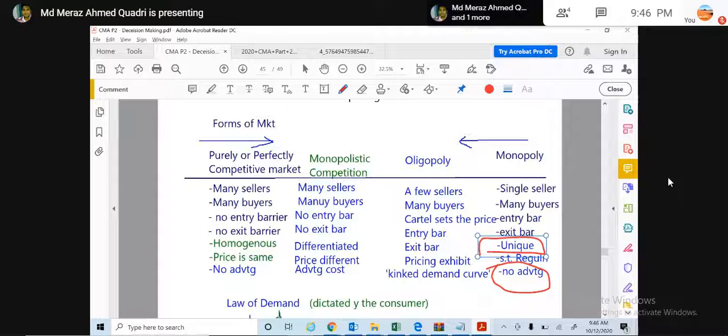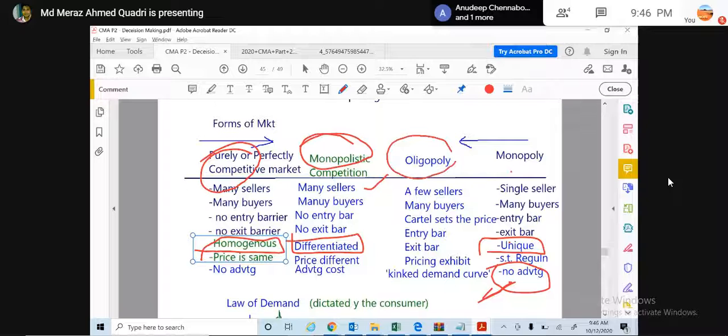Okay, on the cost, there is no advantage. After that, the only thing is, what is the difference here? The homogeneous product in the competitive market, differentiated product in monopolistic competition. Oligopoly has a normal product, but their pricing is fixed by the cartel. This is the key point. Their demand curve is the kinked demand curve.